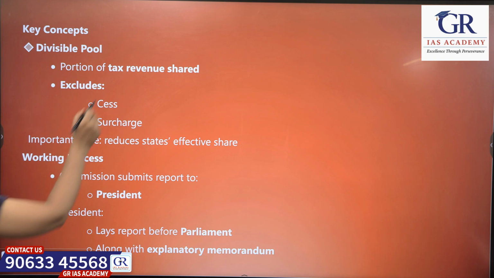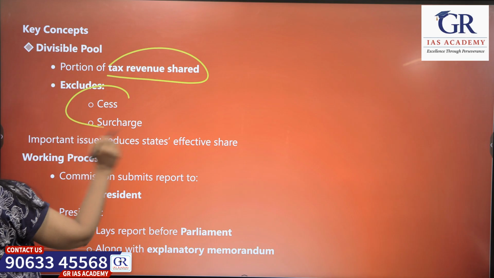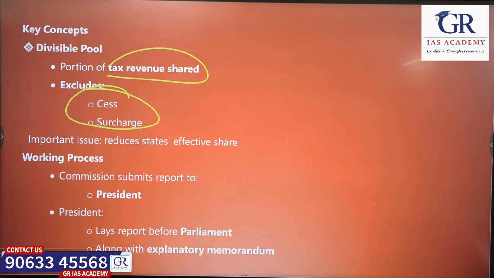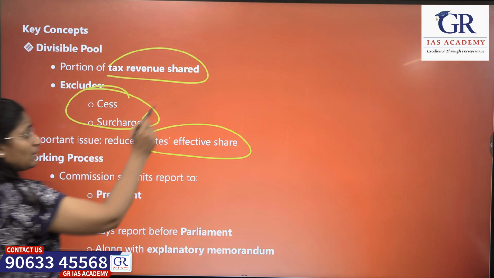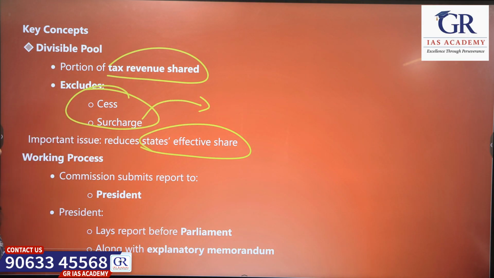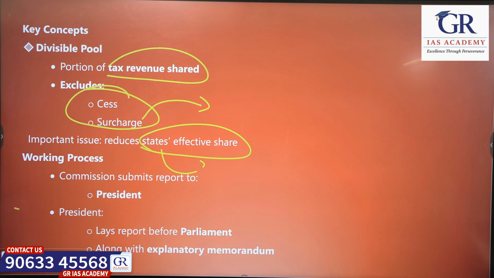Let's see some other important topics related to the Finance Commission. The tax revenue is shared between center and states, but it excludes cess and surcharge. Those will not be shared. So what happens here? The states' effective share will be reduced because this completely goes to the union. So the state share will reduce, and 50-50 will not come between the center and states.